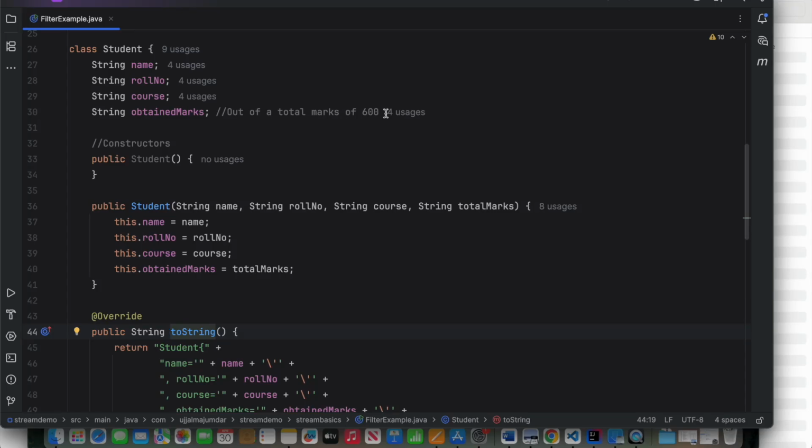Hello folks, today we are going to discuss how Stream API is going to help us and how Stream API has transformed the way Java used to be written before Java 8. I mean, before the introduction of Lambda function and Stream APIs as part of the Java 8 release.